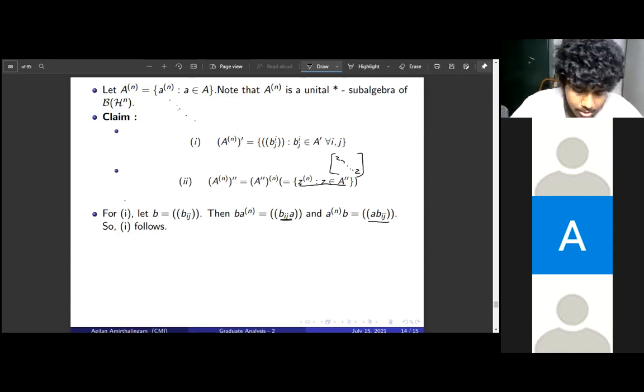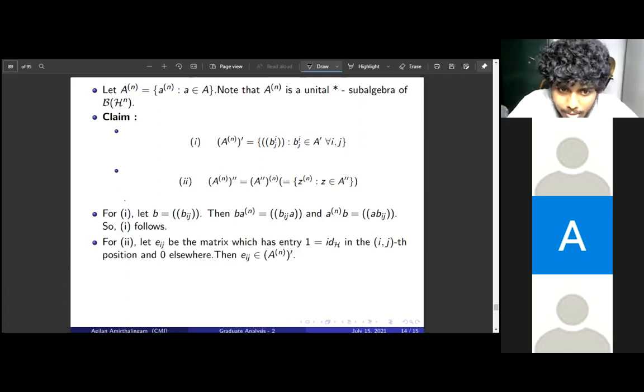You'll see that this is also natural because you consider this matrix E_ij, which has entry 1. Here 1 is the element in B(H), right? The matrix entries of the matrices come from B(H). 1 is the identity on H. The ij-th entry must be 1 and 0 elsewhere. Then this obviously commutes with (A^n)', because (A^n)' was nothing but the matrices (b_ij), where b_ij comes from A', right?